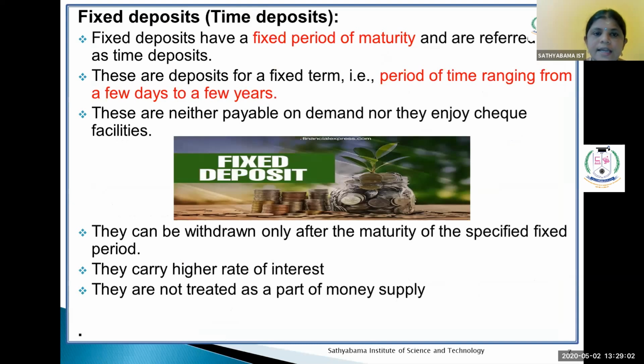Fixed deposit is also called a time deposit. Fixed deposits have a fixed time period and maturity period. It starts from 15 days to any number of years. After the specified maturity period only, the customers can get the money with interest. Here a higher rate of interest is provided by the banking institution. They are not treated as a part of the money supply.